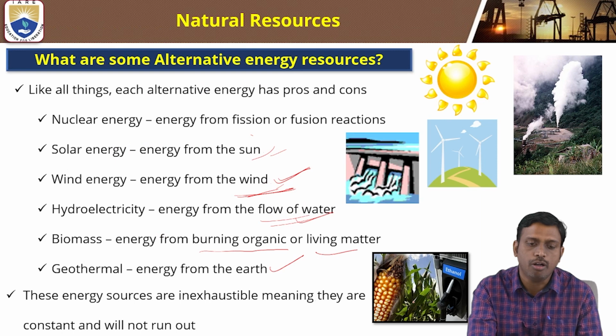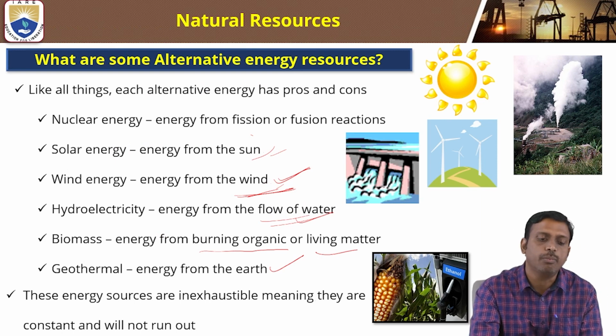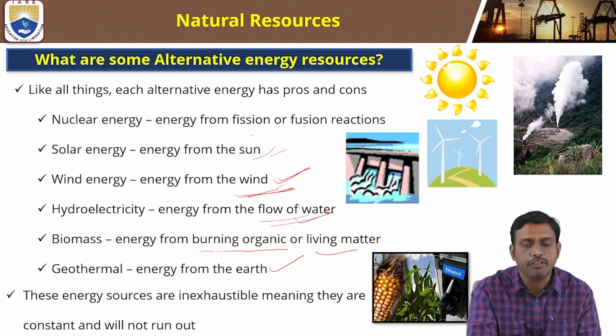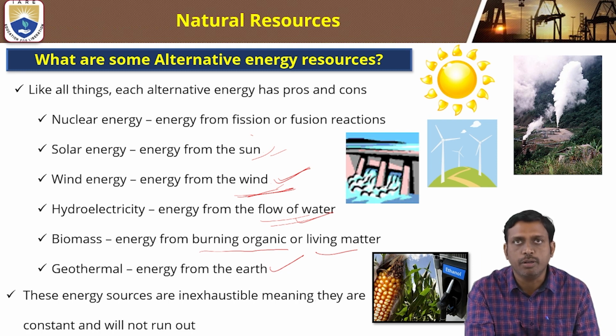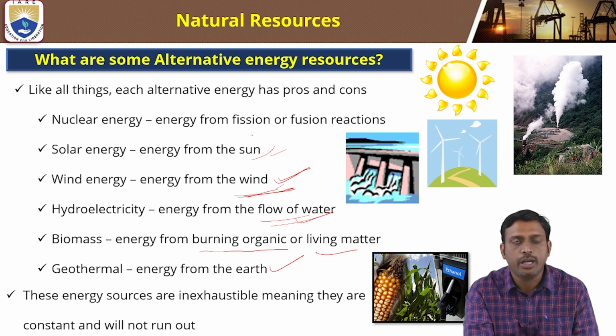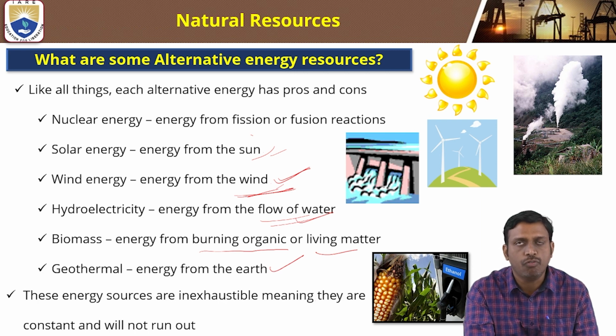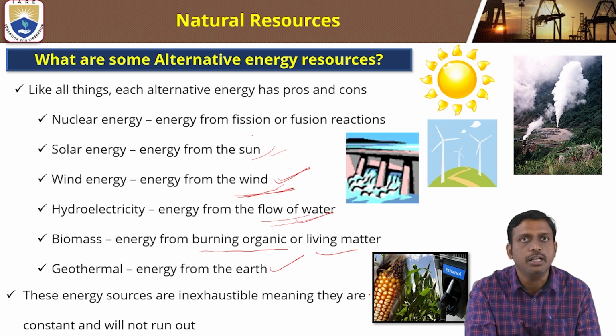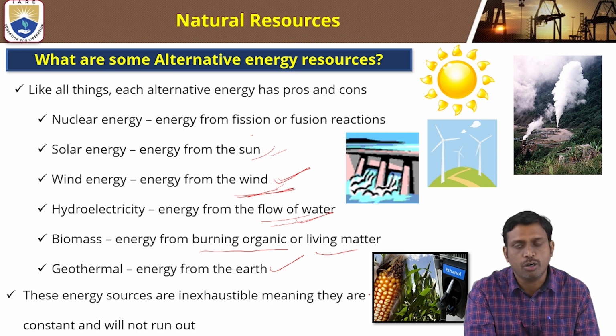And this is about the alternative energy resources: nuclear energy, solar energy from the sun, wind energy from the wind, and hydroelectricity from the flow of water, which we use to generate electricity. The energy from burning organic and living matter gives biomass energy. Geothermal energy is from the earth, and these energy resources are inexhaustible, meaning they are constant and will not run out. This is about some of the alternative energy resources.